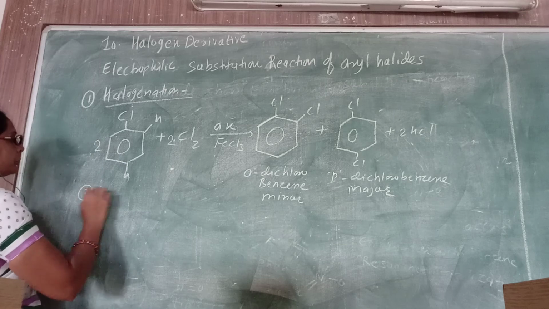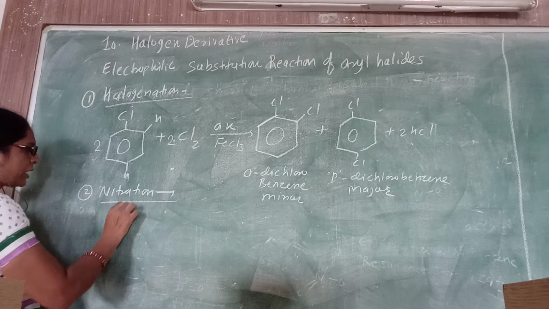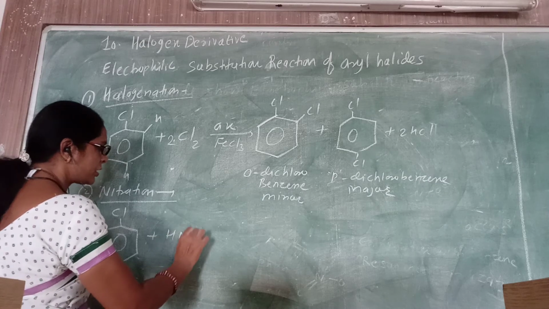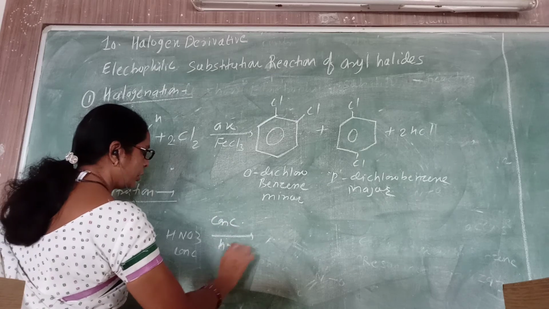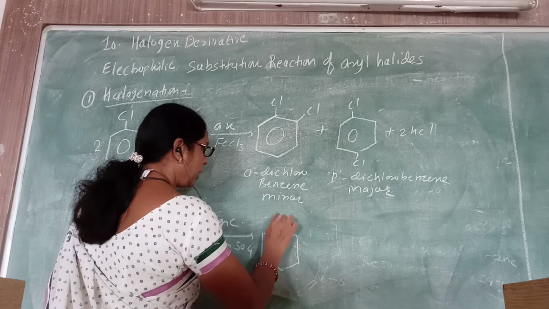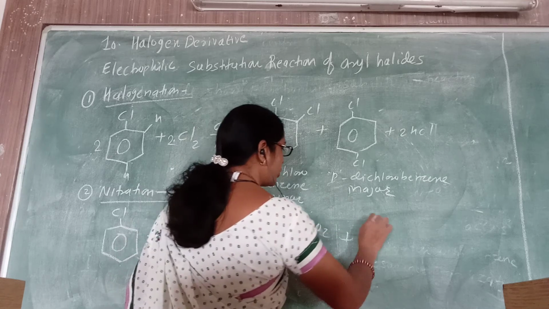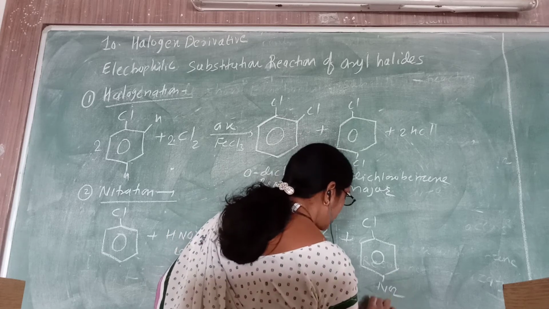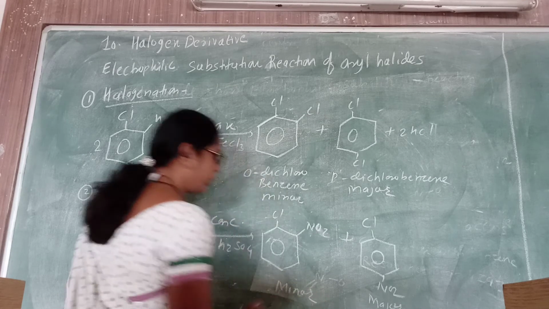Similarly, the second is nitration. We know that nitration of chlorobenzene occurs with the nitrating mixture, which is concentrated HNO3 and concentrated H2SO4. They produce the nitronium ion, and that nitronium ion attacks at the ortho and para positions. So again you get an ortho and para product, out of which the para product is the major product and the ortho product is the minor. The reason is the same.